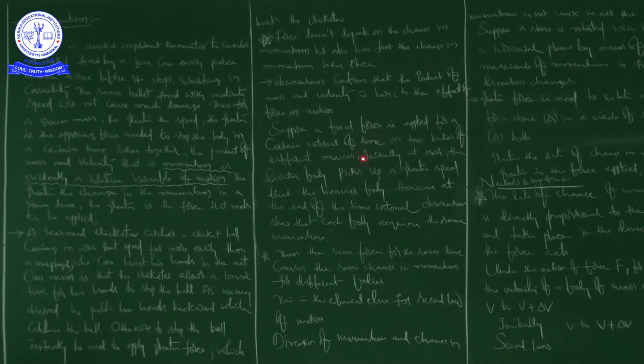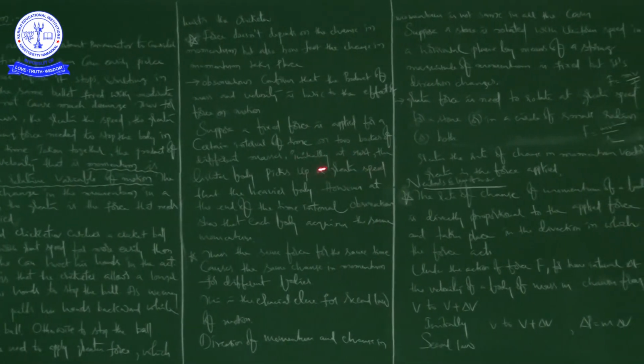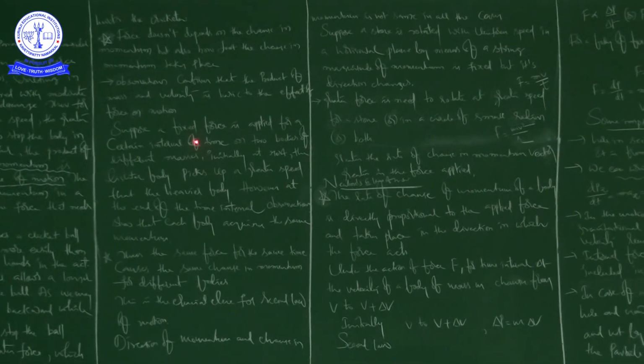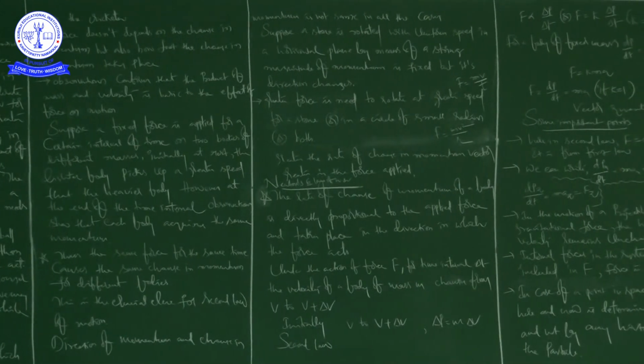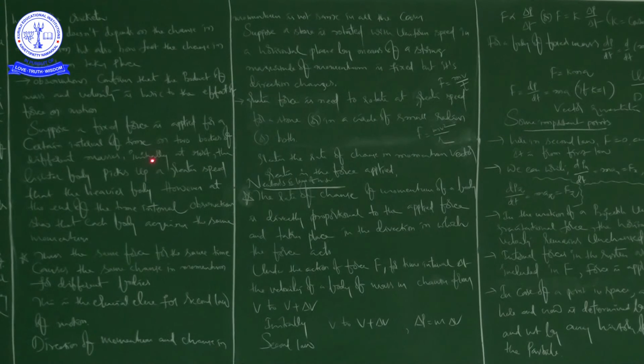So here he is going for another example. Suppose a fixed force is applied for a certain interval of time on two bodies of different masses, initially at rest. So both the masses are at rest initially. Now he is going to apply a fixed amount of force for a certain interval of time.